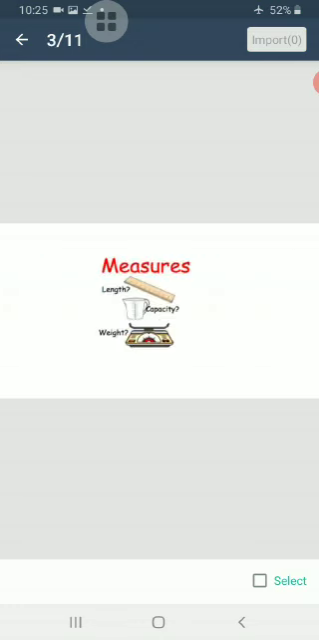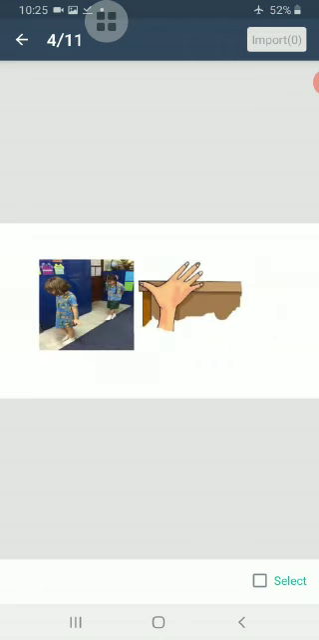Long ago, people used the footsteps, the handspan, or the arm to measure length. But these units of measurement are unreliable because they vary from person to person. There was a need for units of measurement which could be uniformly used by everyone. Such a unit is known as standard unit.